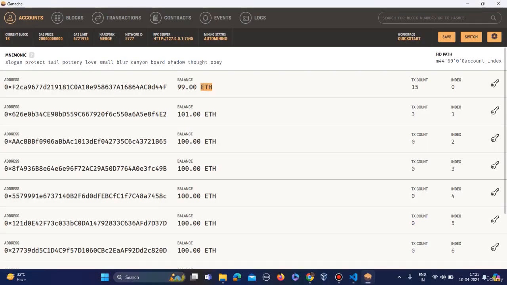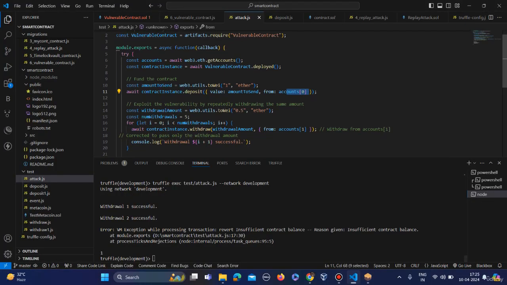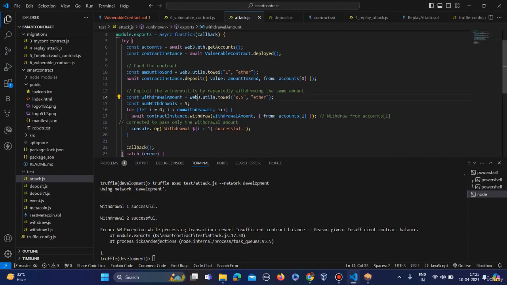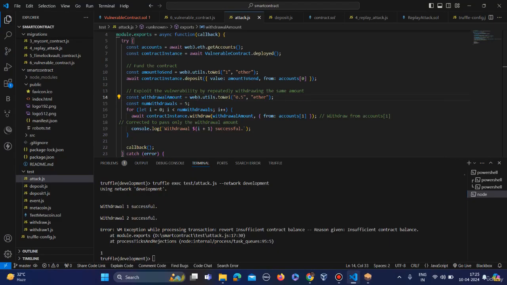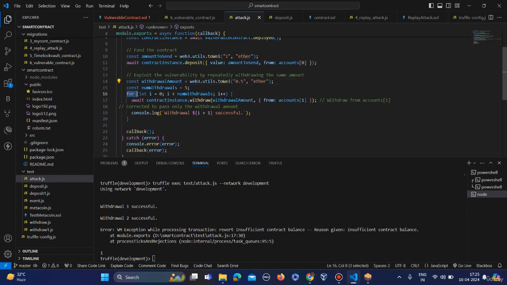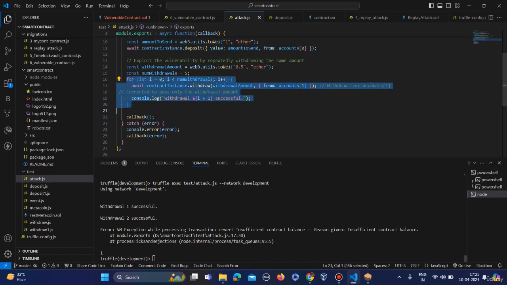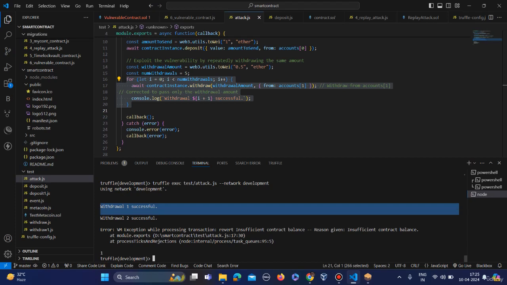Okay, and then account 1 is trying to withdraw 0.5 ether, but because account B is an attacker, what he did here is he started the loop and then withdrew all the amount from the contract.